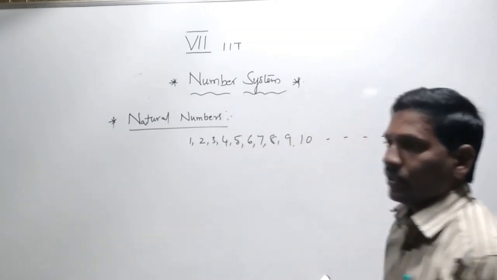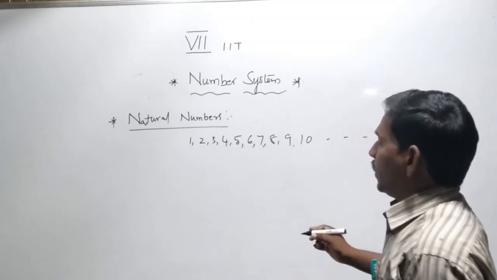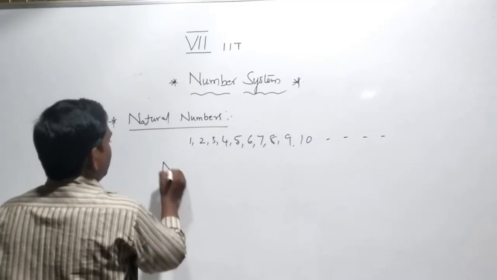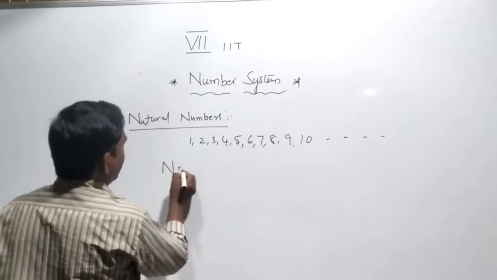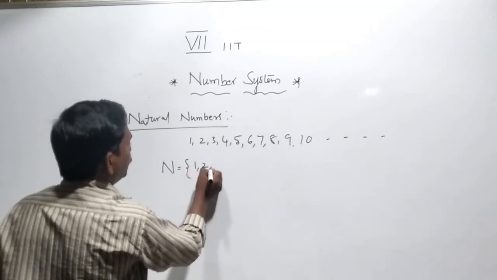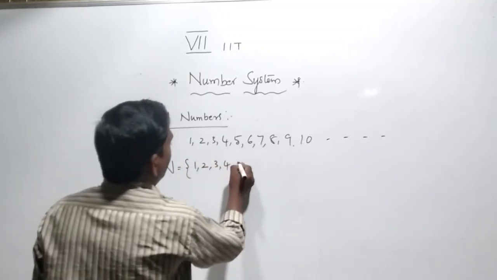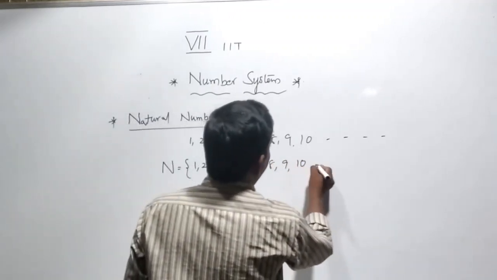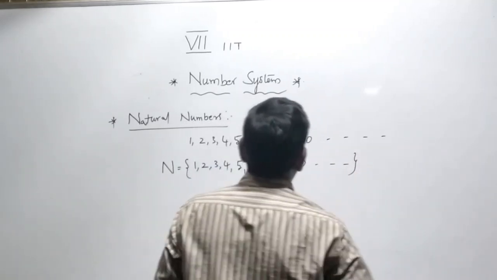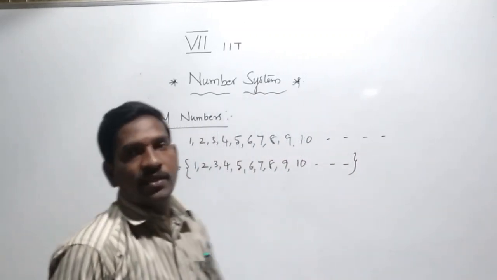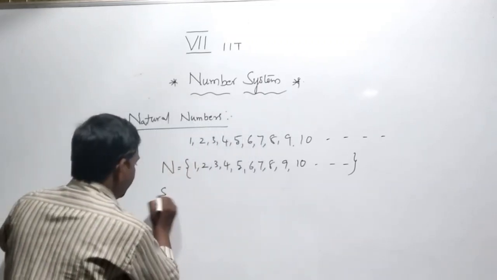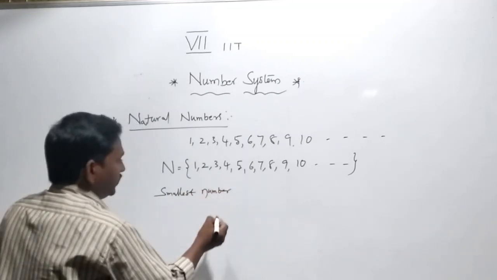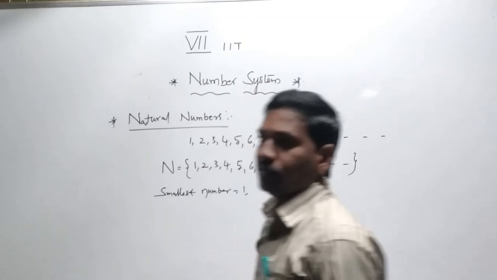Natural numbers are the set of 1, 2, 3, 4, 5, 6, 7, 8, 9, 10, and so on. The smallest number is equal to 1.